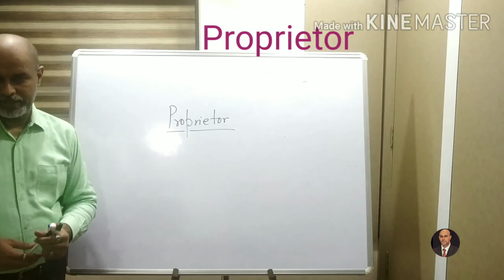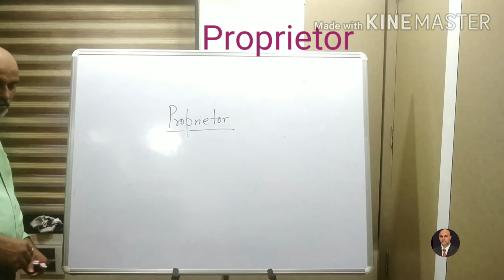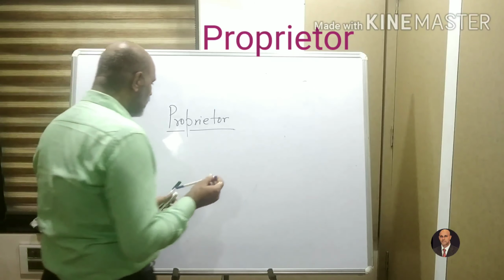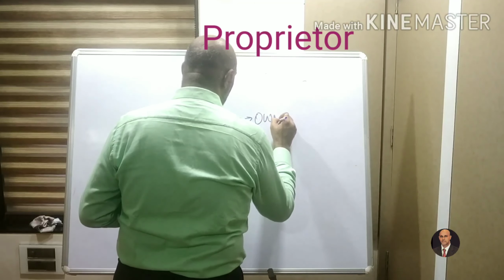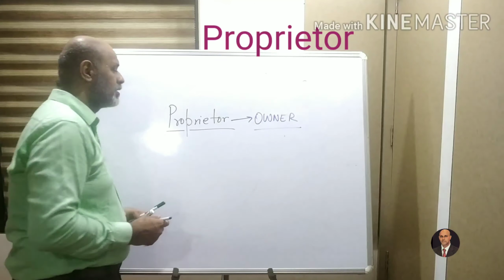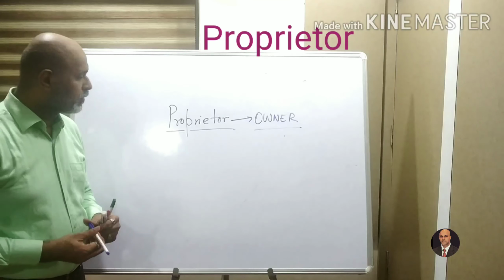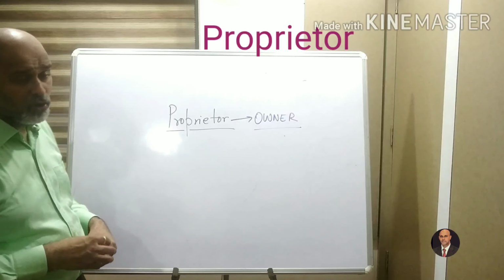Now, who is a proprietor? A proprietor is basically the owner. In layman's terms, he is the owner. He is the businessman. He is the owner who looks after the business, who carries on his business.